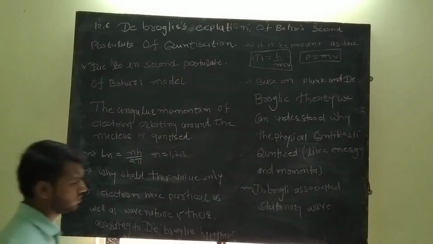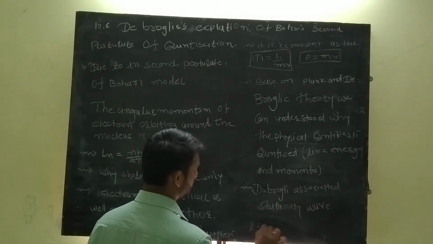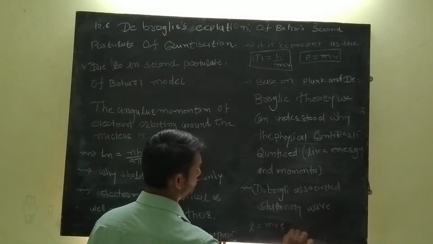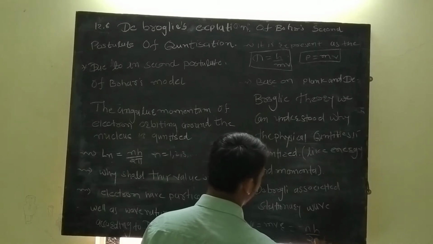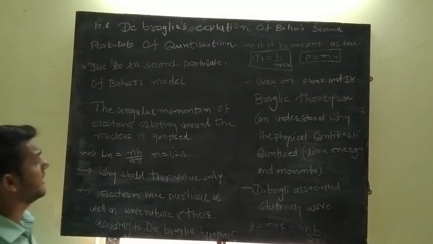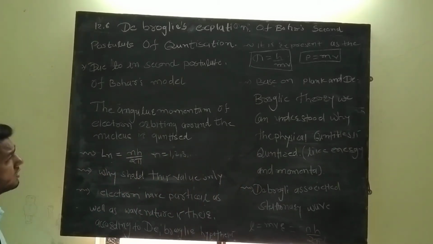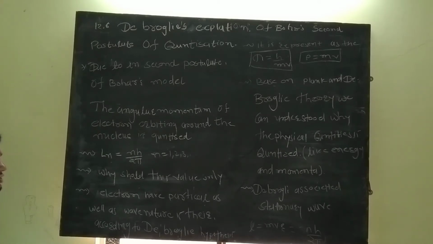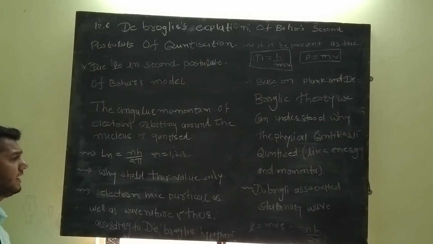L is equal to mvr, and it is also equal to nh upon 2 pi. We have told about that nh upon 2 pi. So this is the second postulate of Bohr's model: the angular momentum of the electron orbiting around the nucleus is quantized. L is the angular momentum of the electron orbiting around the nucleus, and Ln is equal to nh upon 2 pi, where h is the Planck constant.